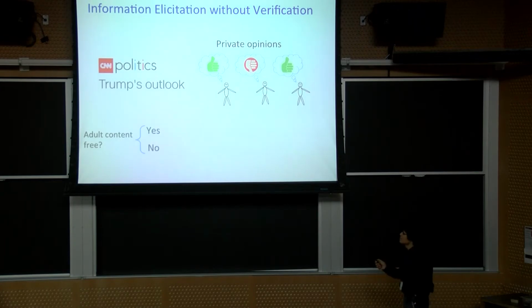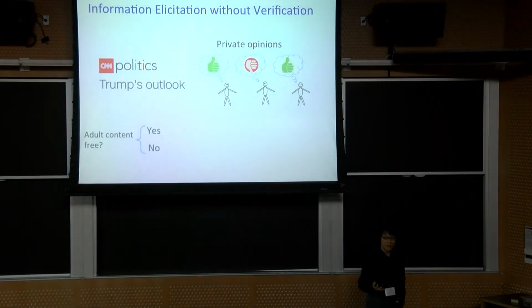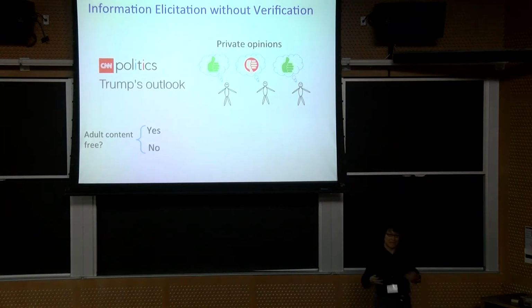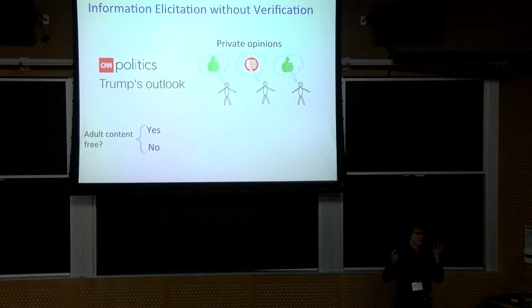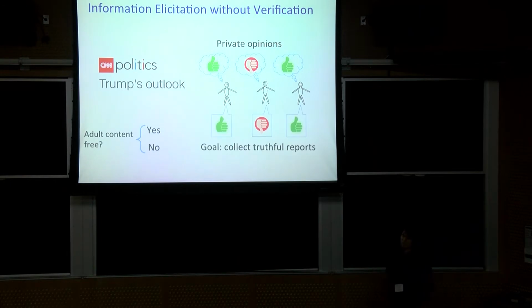These could be private opinions about political issues or events, or private information about survey questions. Or, more recently, in data collection for machine learning, this private information could be people's perception of the ground truth label. The goal of the principal is to read agents' minds and collect truthful reports, but you don't have verification.